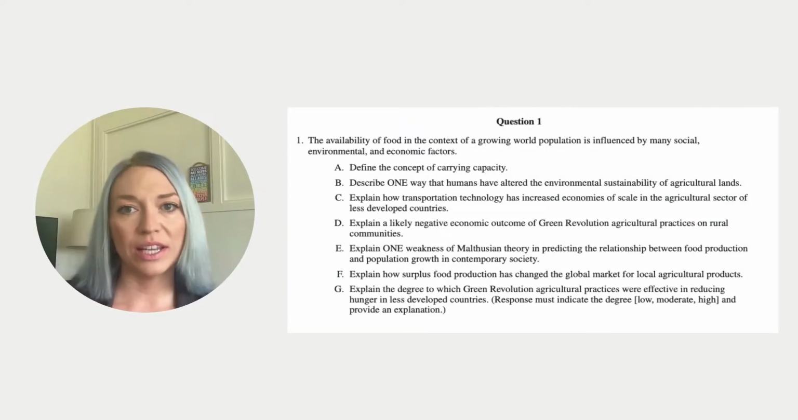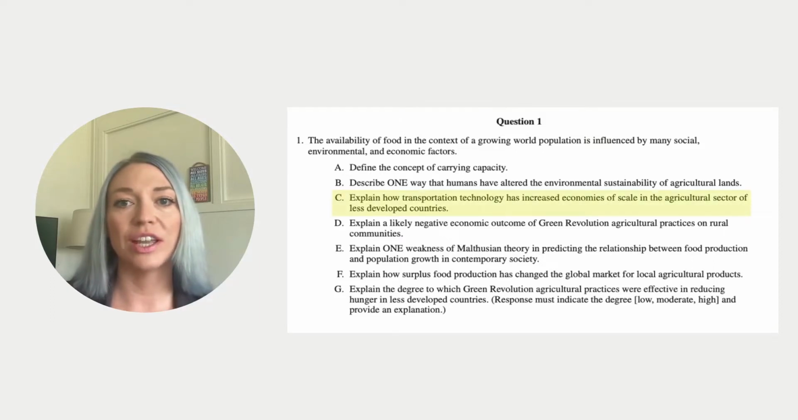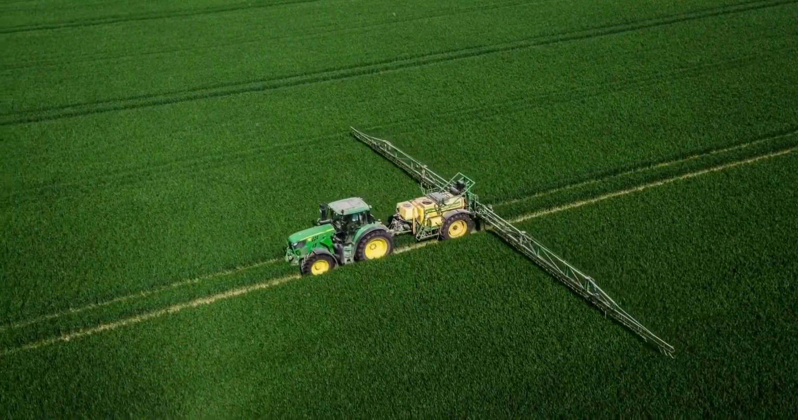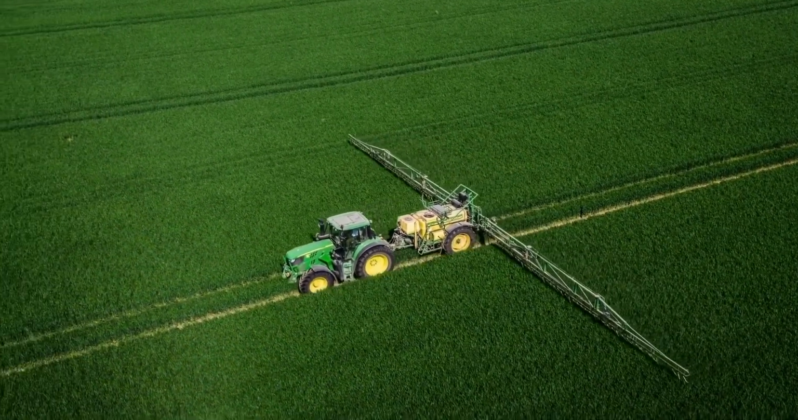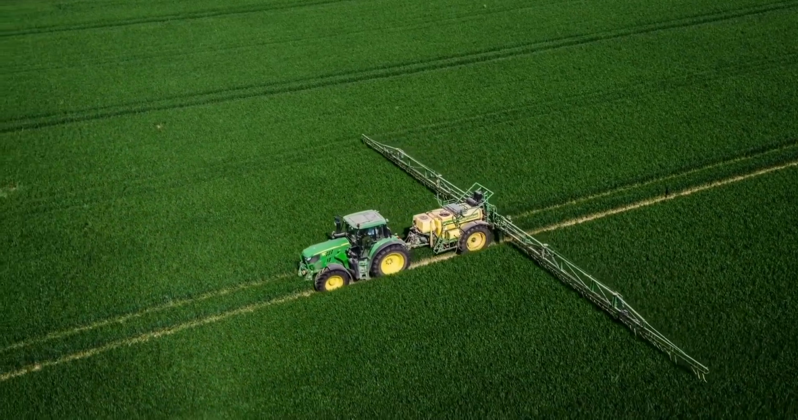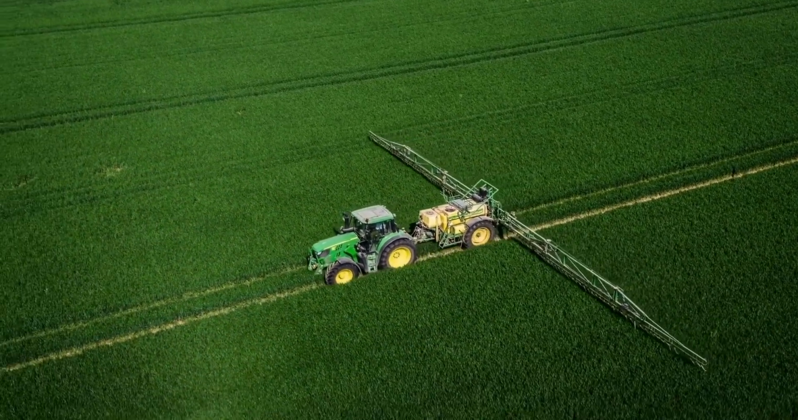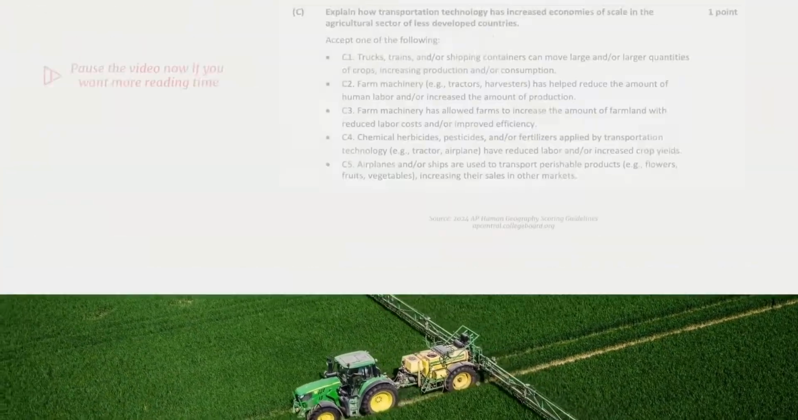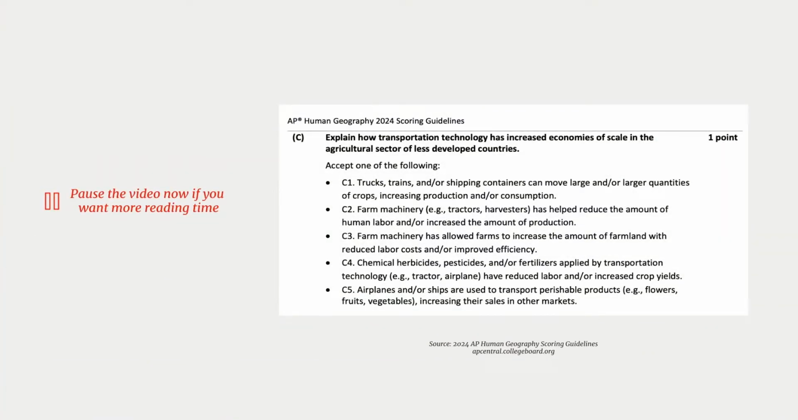Let's move on to bullet C. Explain how transportation technology has increased economies of scale in the agricultural sector of less developed countries. Trucks, trains, and ships can move larger quantities of crops, boosting production and consumption. Additionally, farm machinery has reduced the need for human labor and improved efficiency, allowing more land to be farmed at lower costs. Any of these answers would score you 1 point on the AP exam.